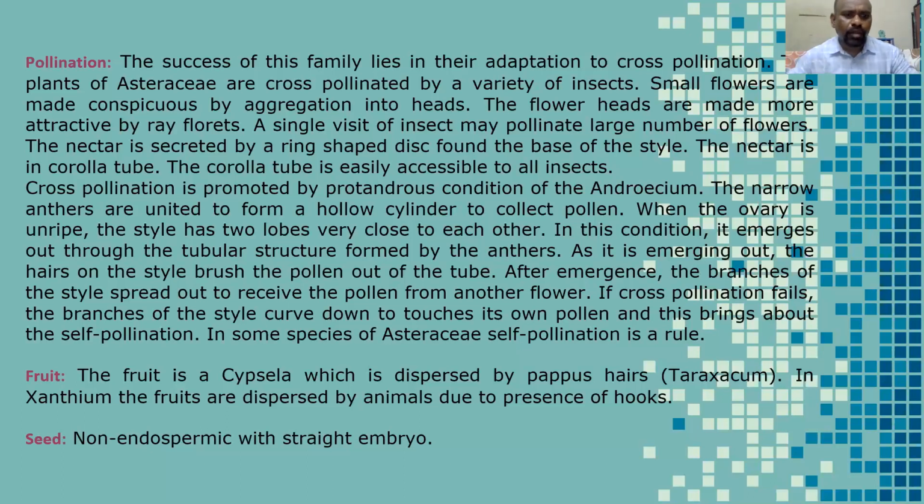The fruit is cypsella, which is dispersed by the pappus hairs, and in Xanthium the fruits are dispersed by animals due to the presence of hooks. In the Xanthium plant, the entire fruit is made of a number of hooks. These hooks easily attach to animals. So by animals, seed dispersal happens in the Xanthium plant. Non-endospermic with straight embryo.